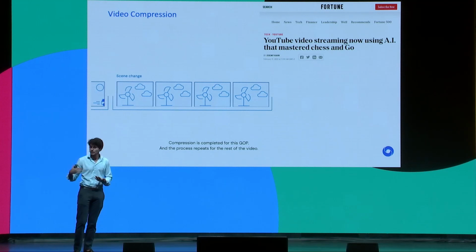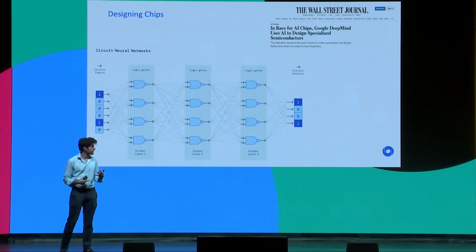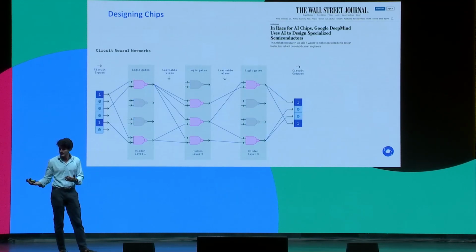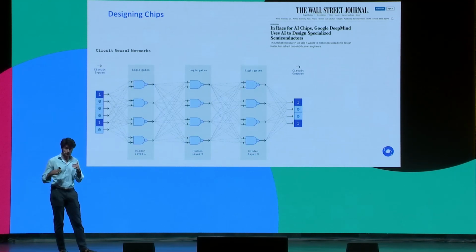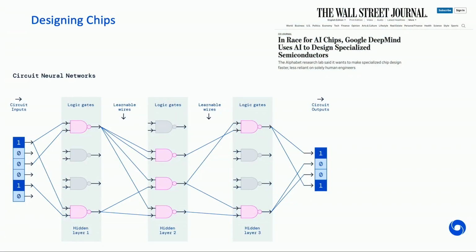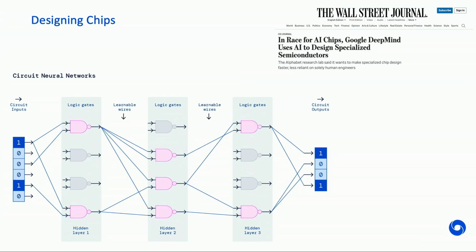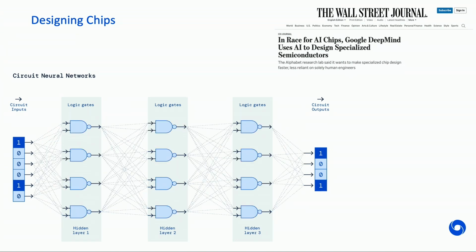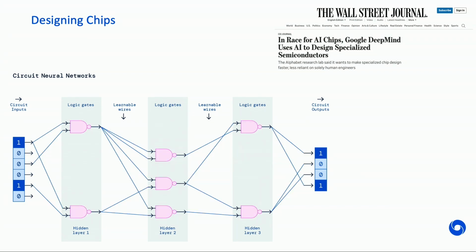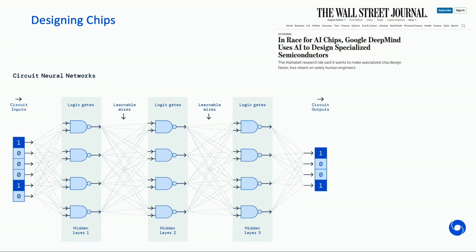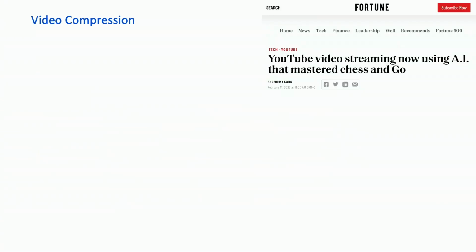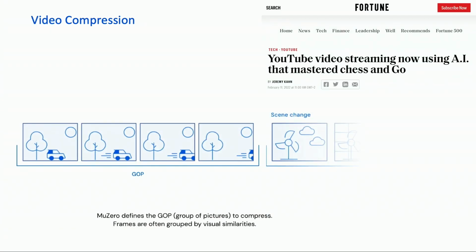There's been quite a lot of work over the years, decades actually, in coming up with efficient codecs like VP9. So what we did is try to apply our agent to the VP9 codec and treat it as a game again. Here we're trying to set the quantization parameter, a parameter that tells you the amount of information you want in each frame, and we treat it as a sequential decision problem.